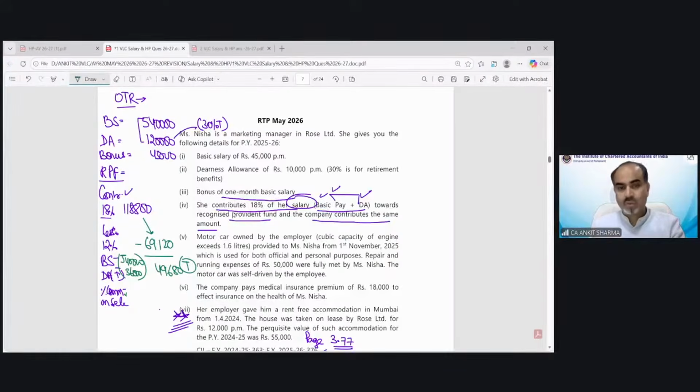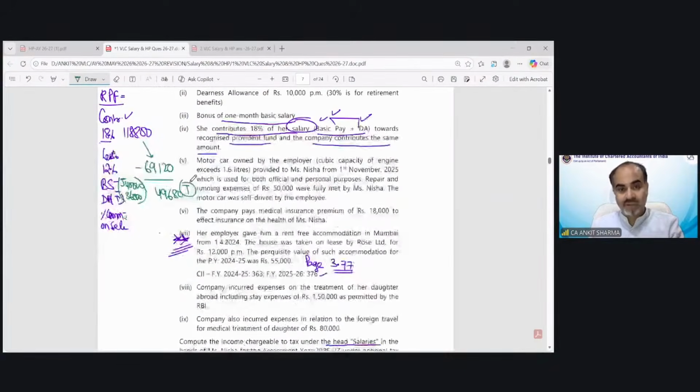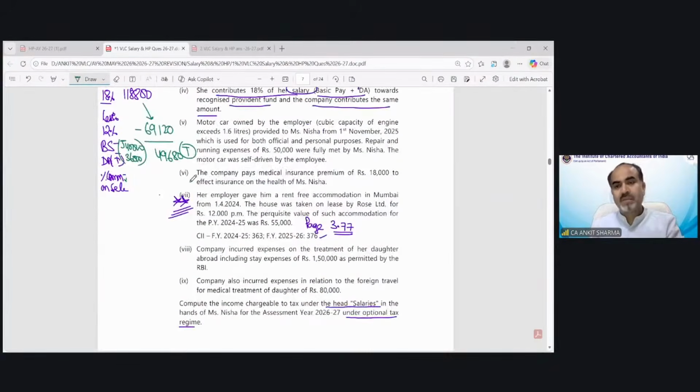Clear? This is a good point for your practice. Next is point number 5.